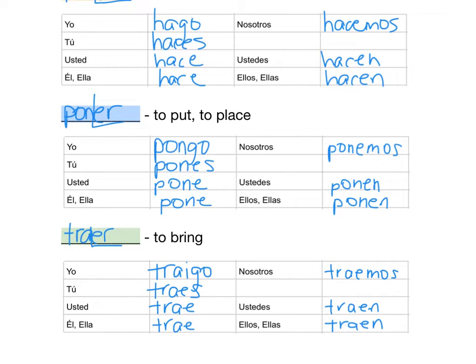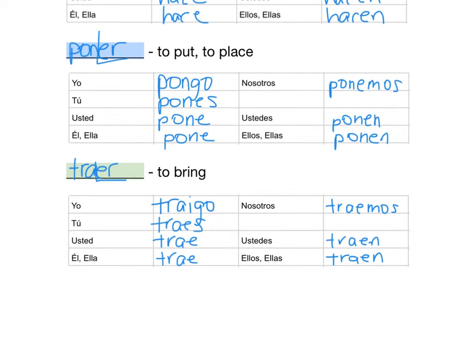You can take a look at them there and double check yours. And traer is also an ER verb. Now traer kind of can throw people off sometimes because of the two vowels, but you just drop the ER ending and you put your regular ER endings on there. Okay? So you can take a look at those. I will post these on eBackpack as well if it's going too fast. Of course, you can always rewind and pause.